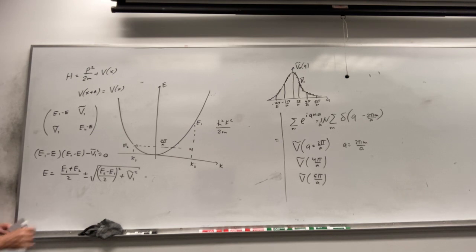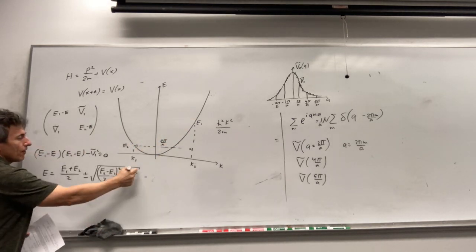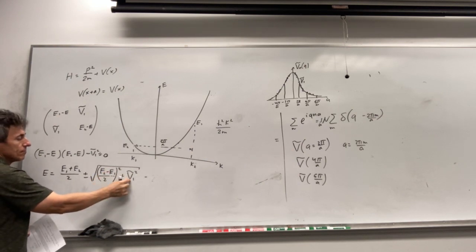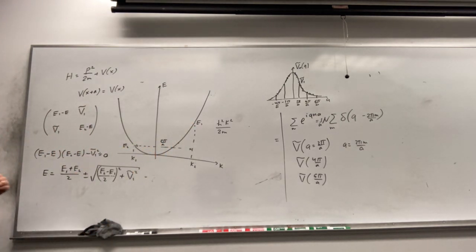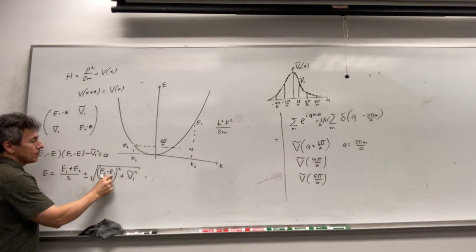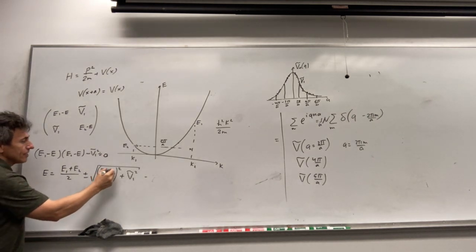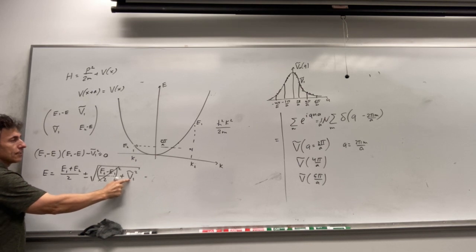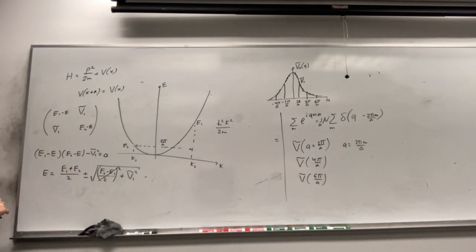At first we can see that if V1 is much less than the energy difference between these 2 states, then the effect of this periodic potential will be very, very small. The only strong effect we should expect is when E1 is very close to E2, when they have almost the same energy. In this case the difference will be almost 0, and we will see a very strong effect. So we cannot disregard this coupling. With E1 equal to E2, it will produce 2 energies, E1 plus or minus V1. So it will be a very strong effect.